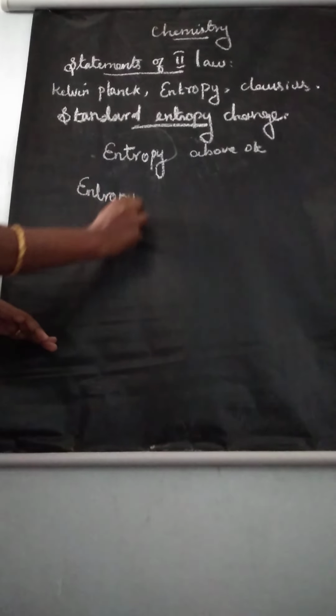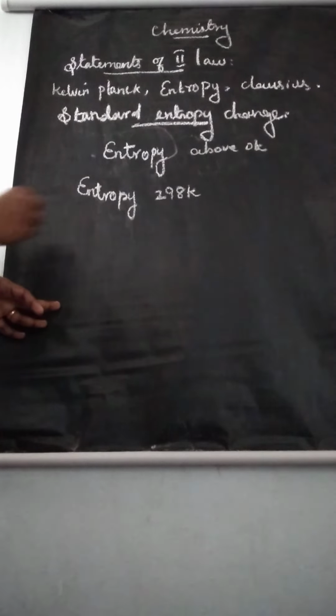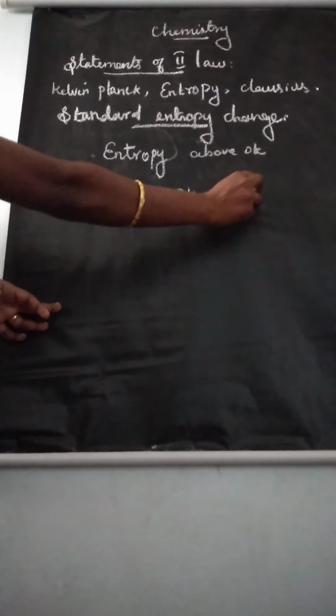From this we can give the definition of standard entropy. Standard entropy is defined as the absolute entropy of a substance at a constant temperature of 298 Kelvin and a pressure of 1 bar. That means we are telling that it is standard entropy.